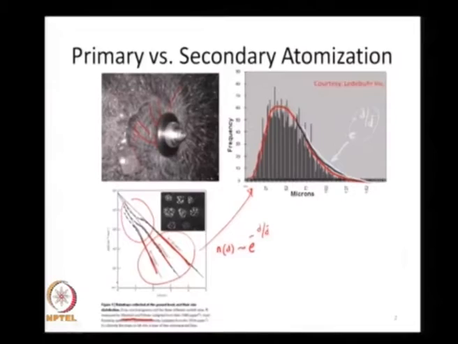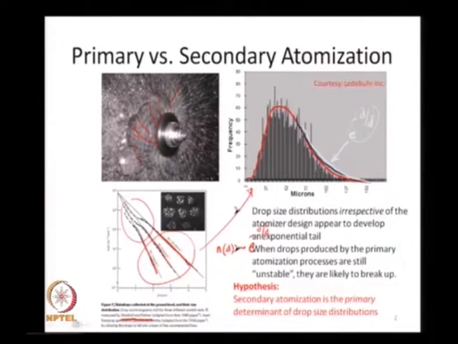So, the question then is, if all these are mechanistically so different, why is the measured drop size distribution showing such similar features? The answer to that is that when drops are produced by primary atomization processes, they are still relatively unstable.